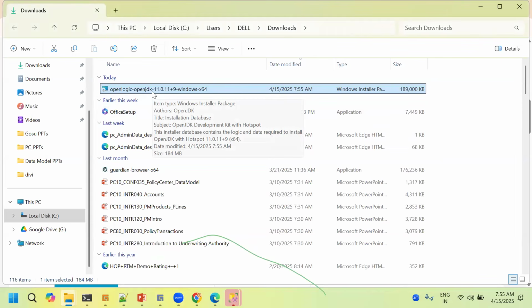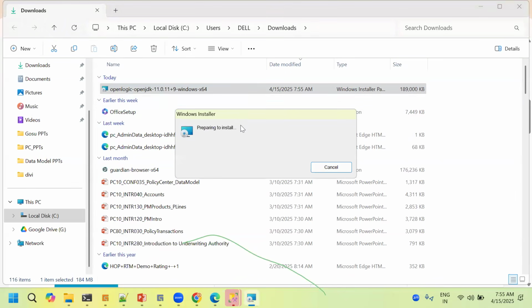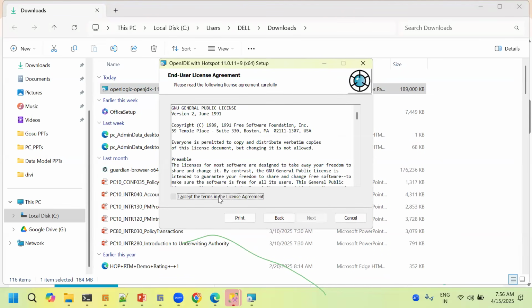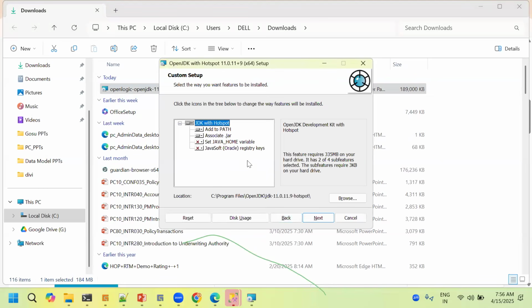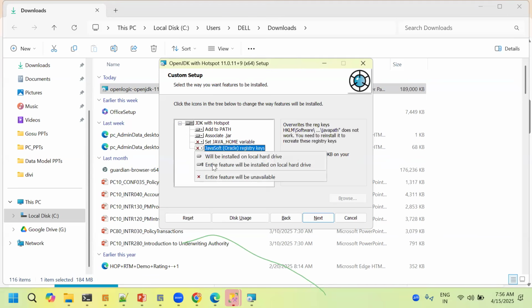Here also I can tell the same thing. Once I click, it will ask to prepare for install. Next, accept. I won't click finish because my system already has it. This is a very important step: set the Java home variable and Java soft. Instead of the two marked options, you have to choose the second option, entire feature will be installed on local drive. Next. Once you make these two changes, then you can click finish.